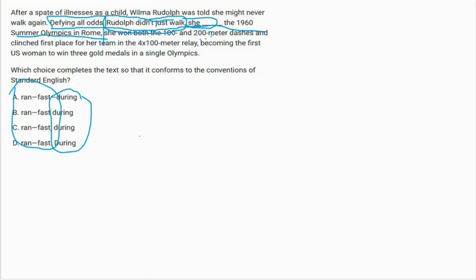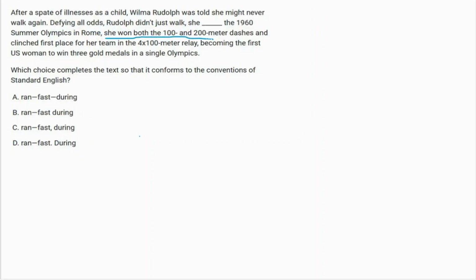If I were to write this sentence, what's the sentence structure here actually? There's a dependent clause, an independent clause, ran fast. Okay, makes sense. But when we are using during, what is the sentence structure that comes after during? If you look properly, you will find she won both the 100 and 200 meter dashes, and so on. That means this whole line is an independent clause. Do you see it properly? I'm talking about this line. Do you see this line? This whole line is an independent clause, right? From this one all the way to here.